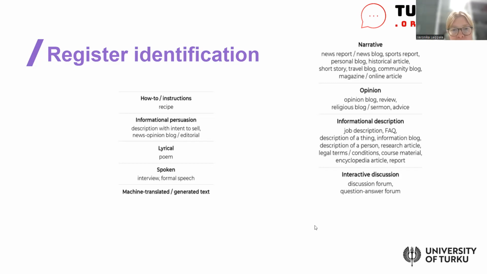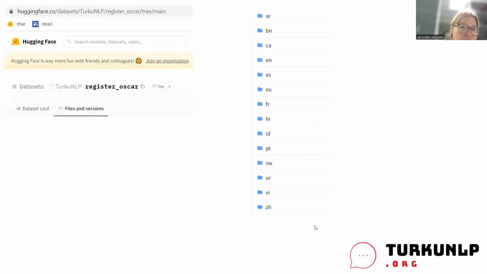Again, the models and the data sets can be found both at Hugging Face and on GitHub. These tools work for 100 languages. And here you can see some data that we have developed by predicting register categories for the documents. This is called register OSCAR.